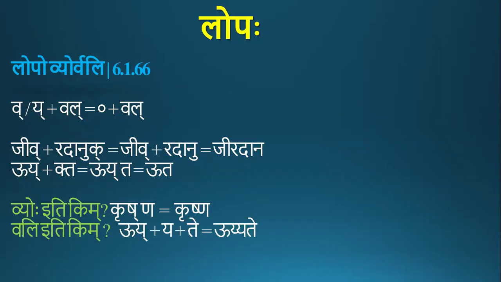Vali iti kim, why Vali? Because in the example of Uyate, Uy, ya, this ya is a Vikarana Pratyaya. You don't need to worry about this. During this Prakriya, here Yakara is followed by Yakara, but this Yakara is not a one letter. So it doesn't undergo deletion. So the form will be with both yakaras. Uyate, uyate. From the same dhatu, uy. Oh, this is about lopo vyorvali.